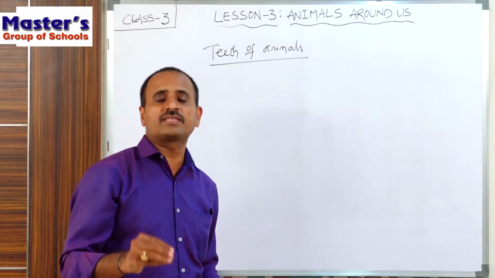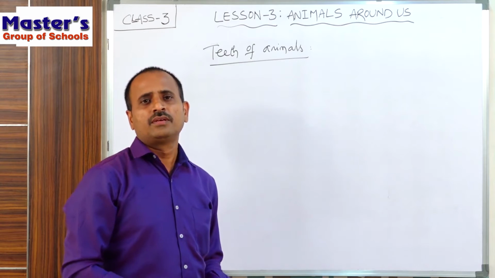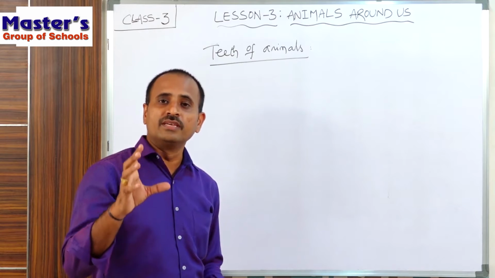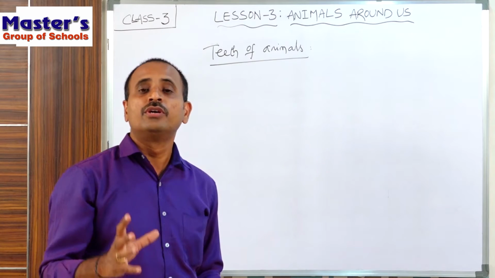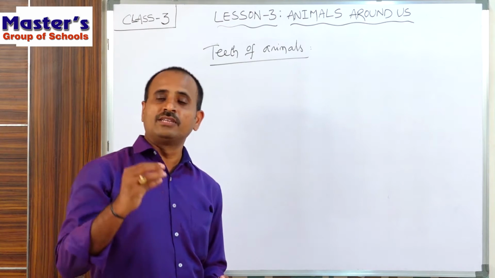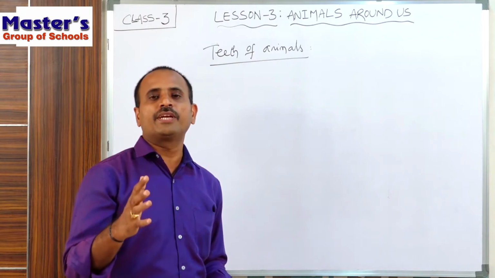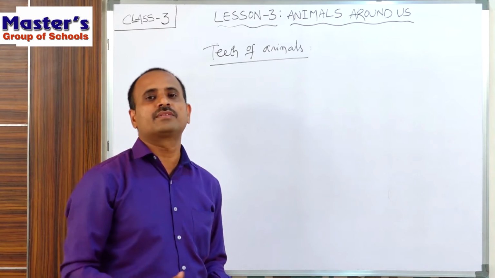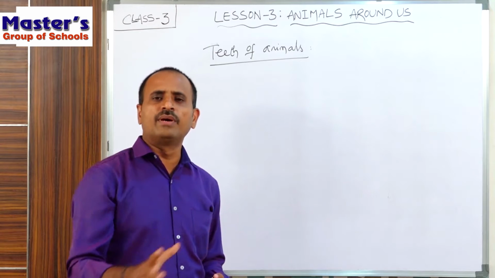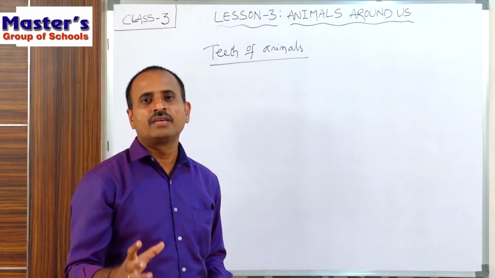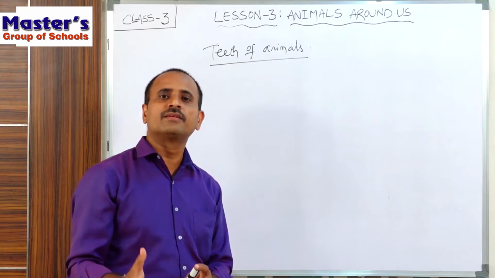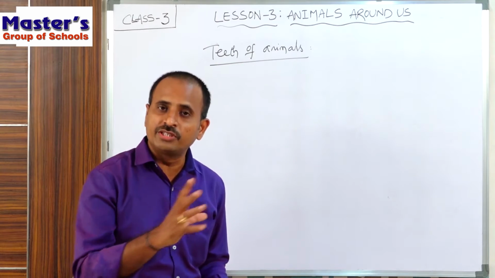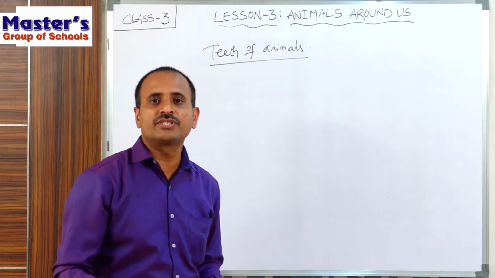Whereas carnivorous animals eat only flesh, so these animals have adaptations in their teeth which help them to eat the flesh easily. Omnivorous animals also have adaptations in their teeth which help them to eat both plants and animals. In this way, these animals have different features and different arrangements in their teeth which help them to eat their food. Let us discuss each type of animal and the adaptations in their teeth.